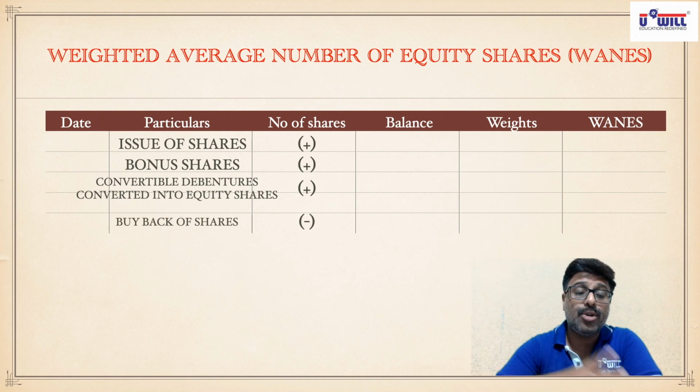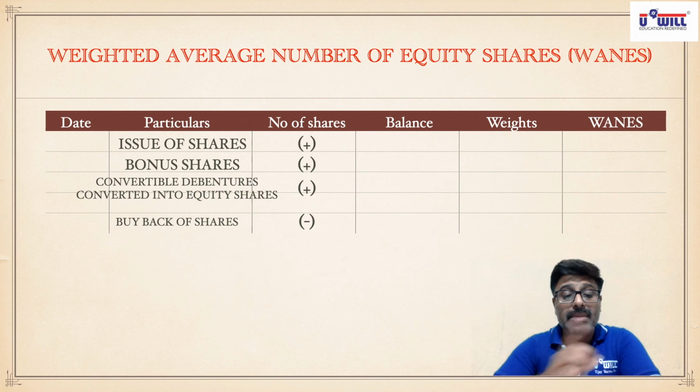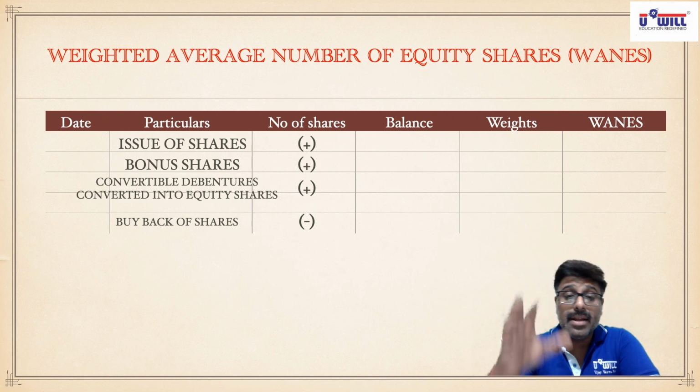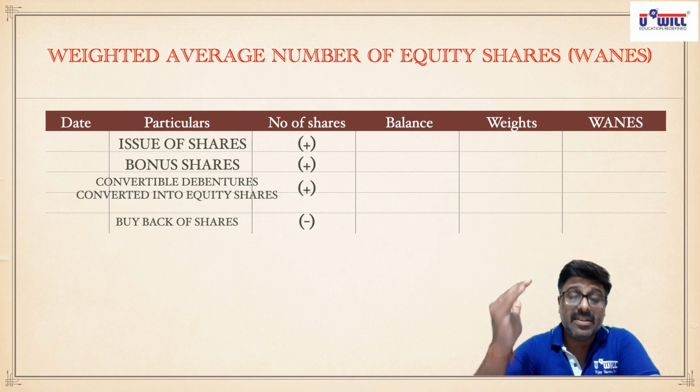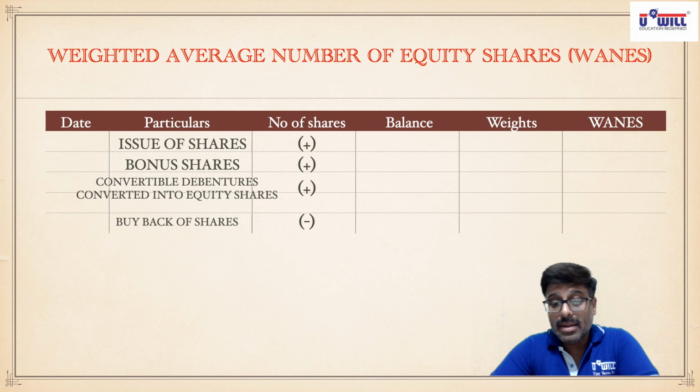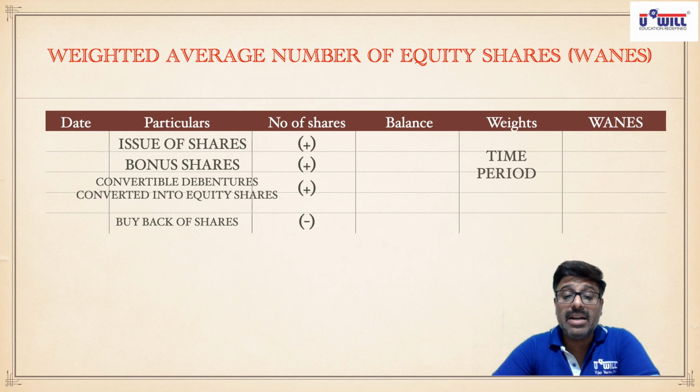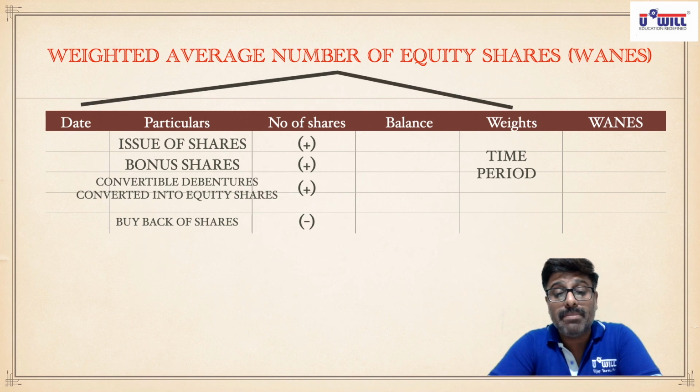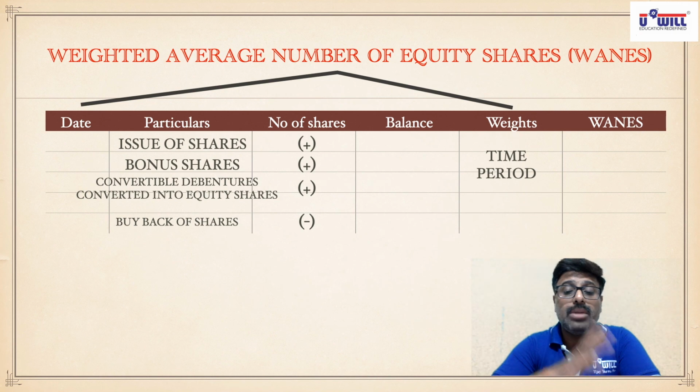All this you write in your notebook. Issue of shares will be added in finding the balance. Bonus shares will be added. If convertible debentures or preference shares, anything, are converted into equity shares, they will also get added. Buyback of equity shares is the only thing which results in a decrease in the balance of shares, that we would subtract. Weights will be assigned to the time period. The time period will depend on the date column. So you all can pause the video and write down these details.